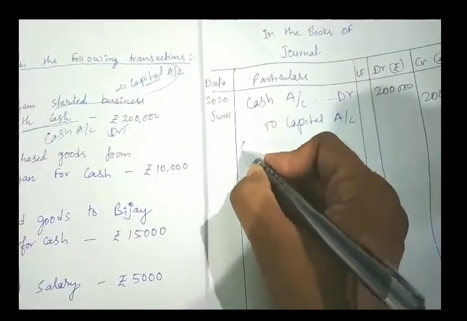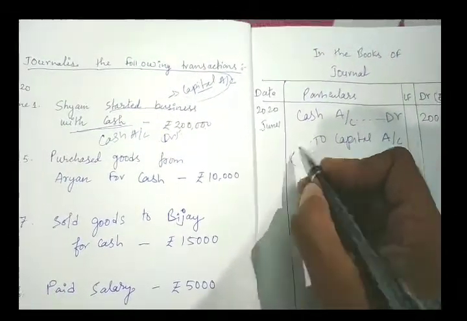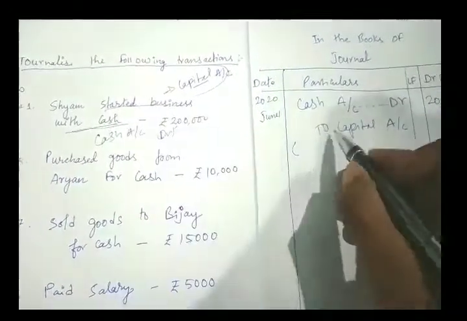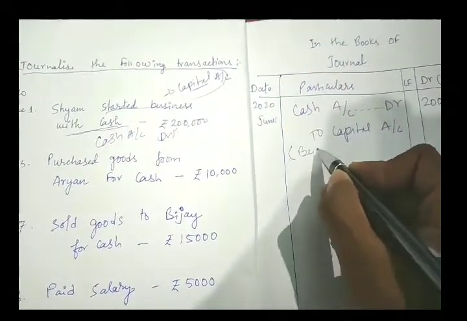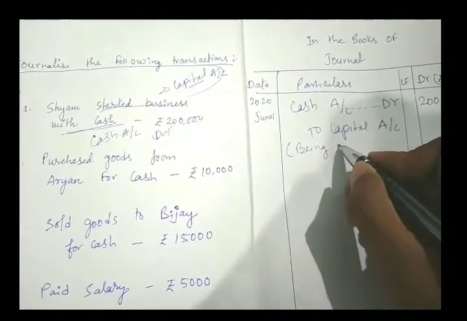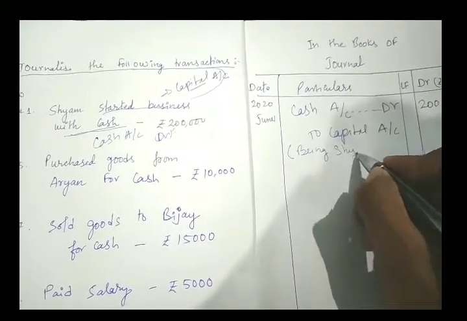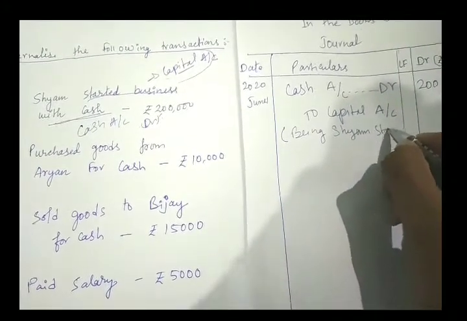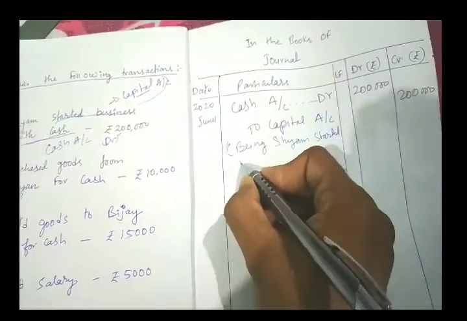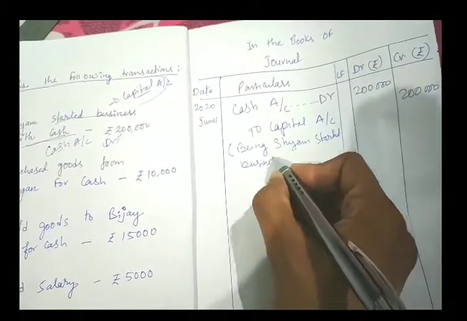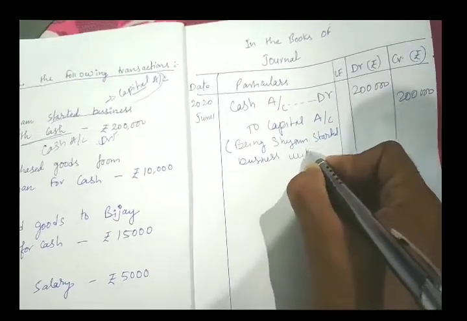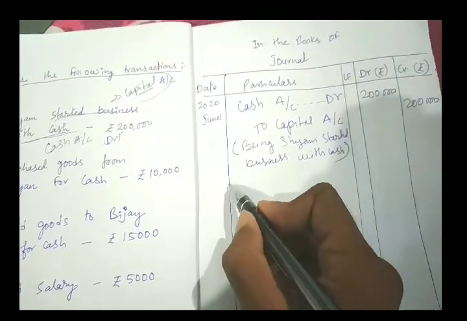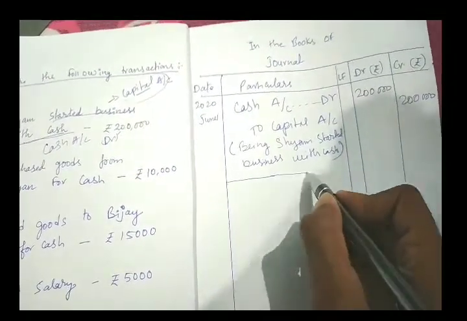Now we'll write one narration here, which is very compulsory. What will be the narration? You can write just the question itself. Start with being: being Shyam started business with cash. Clear? Now you can put one margin with your scale.